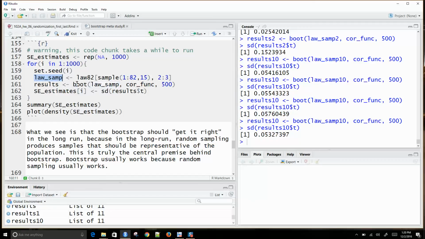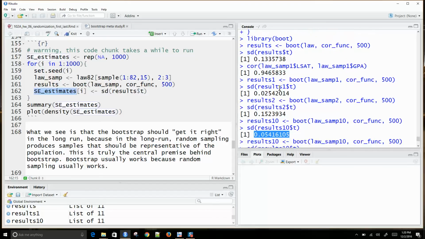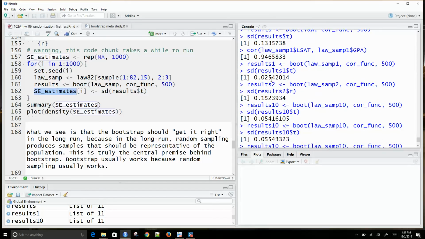Then I'm going to run Bootstrap resampling on that sample of 15, and from that we're going to get an estimate of the standard error. Then we're going to do this 1,000 times. So the first couple of times I run it, I'll get a standard error around 0.025, and then the next one will be around 0.15-ish. We're going to just do this over and over again, 1,000 different times.